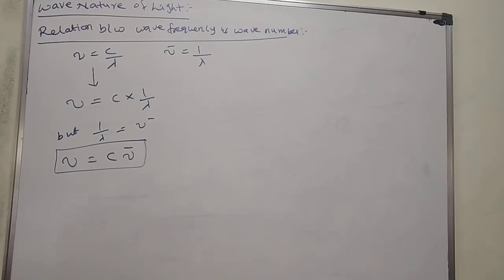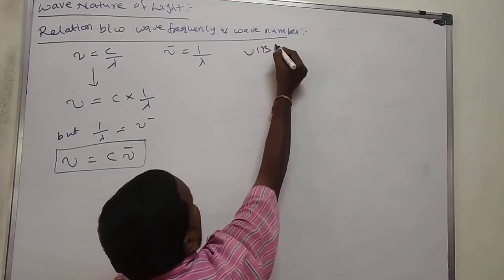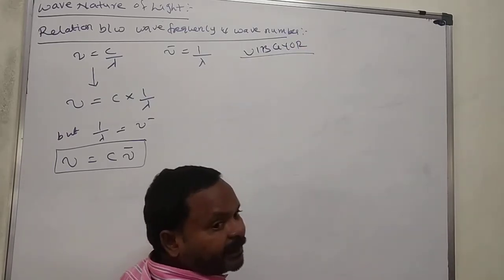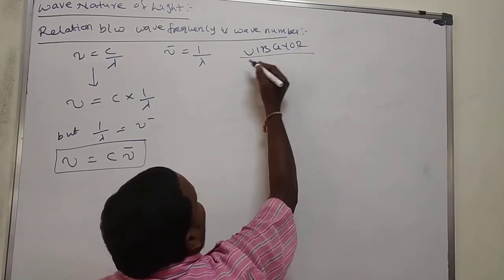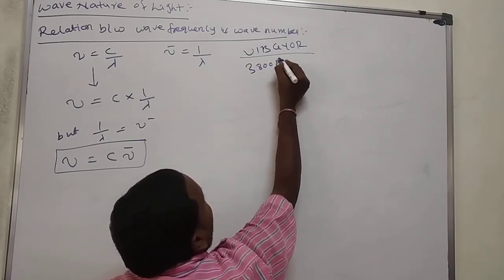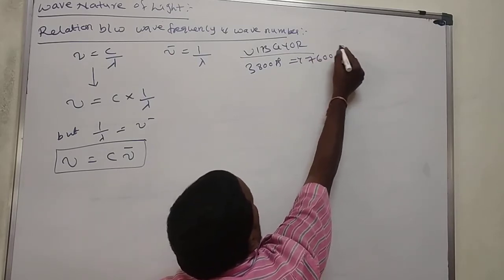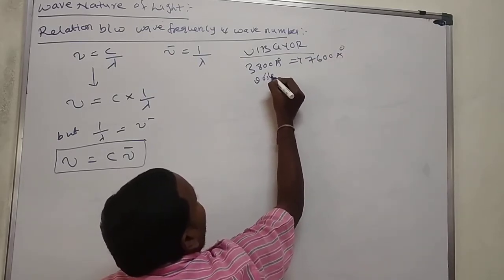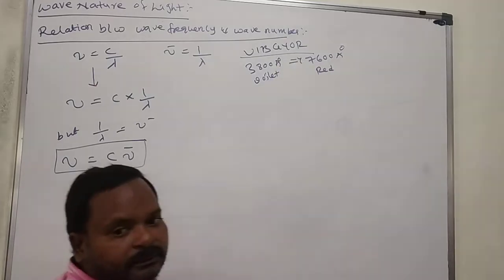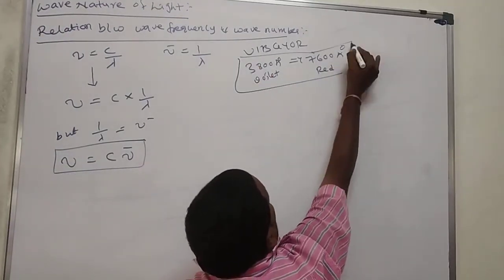And here, the VIBGYOR, already we know about the VIBGYOR. Nanometers 380 to 760. Angstroms 3800 to 7600 angstroms. This is the violet color wavelength. This is the red color wavelength. Remember this one. Next video I will do all colors.